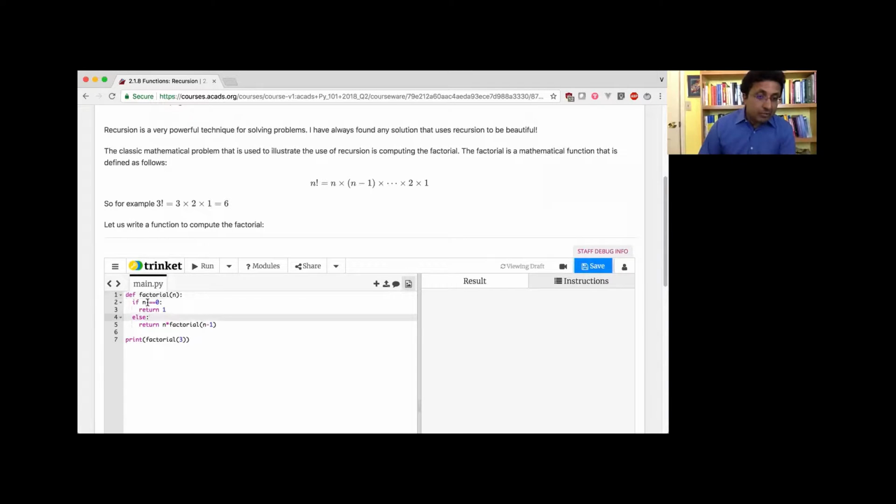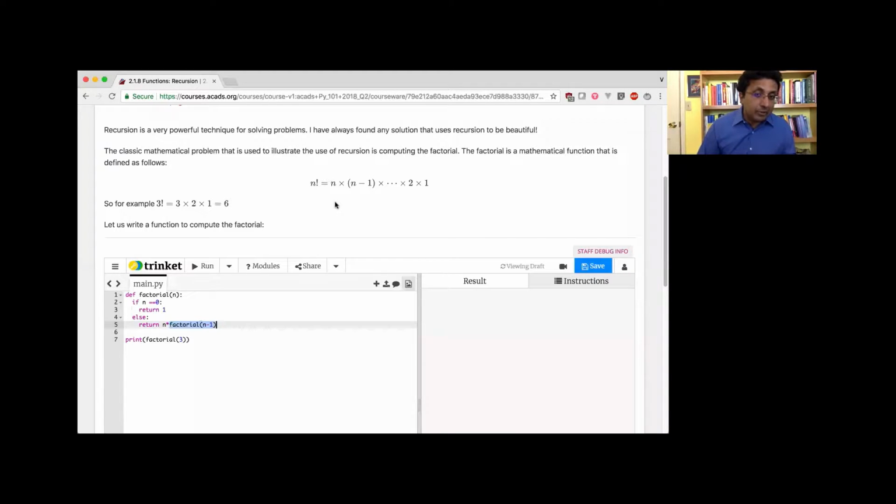So the first thing with recursion is there should be a stopping step or a final step. What I do here is I check if the value of n is 0, and if it is 0, then I return 1 and I stop. So that's a simple one. Otherwise, I return n times n minus 1 factorial.